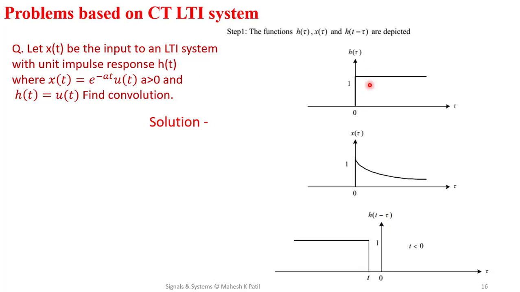Now the next step is to get h of t minus tau. So this is my h of tau. You get the replica of this h of tau on the negative side, so h of minus tau will look something like this. Now for this h of minus tau, you get the time shift operation as h of tau plus t. So it is going to shift towards the left side. So we get h of t minus tau as this signal which is shown here.